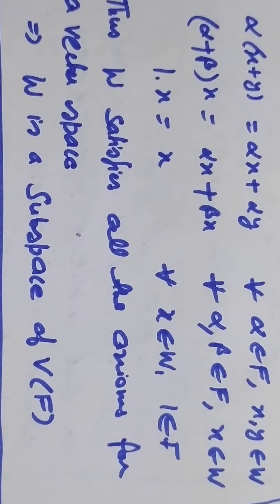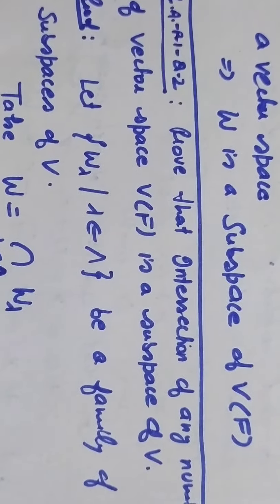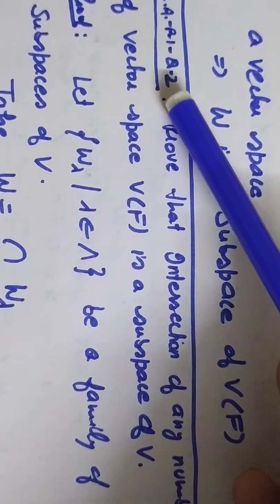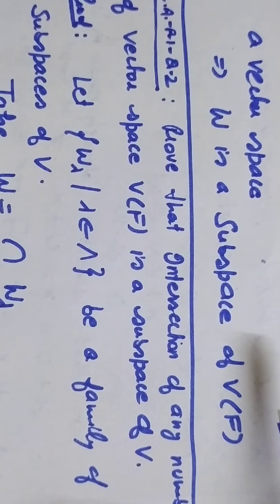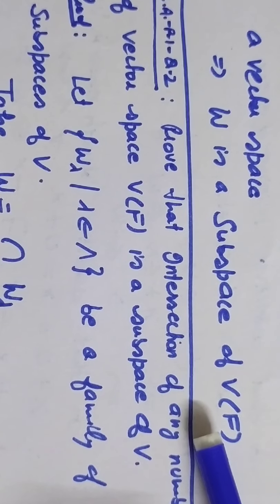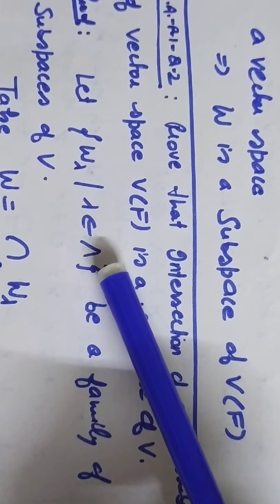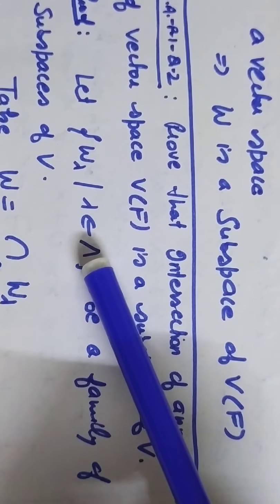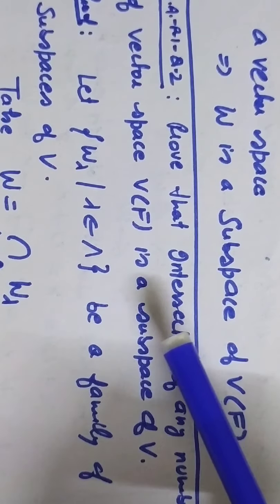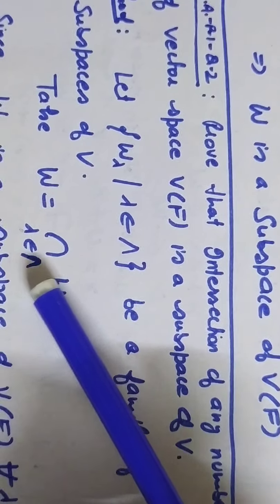You can see one more question, that is, in linear algebra paper 1 question number 2. Prove that the intersection of any number of subspaces of a vector space V(F) is a subspace of V. Let W lambda, such that small lambda belongs to capital Lambda, which is an index set, 1, 2, 3 and so on, be a family of subspaces of V, and take W as the intersection of W lambda such that lambda belongs to capital Lambda.